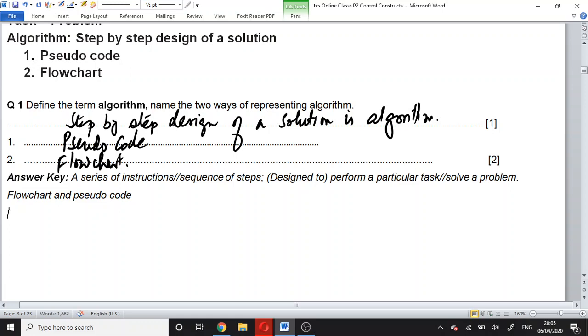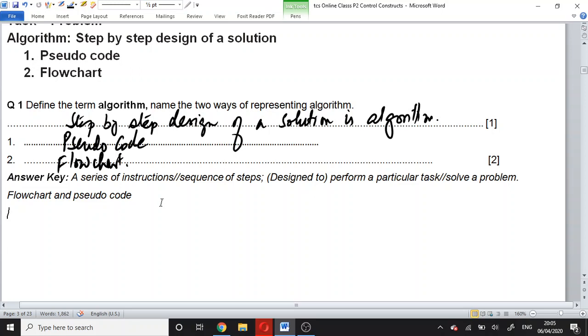Number two, the expenses of the shop. Then we will subtract expenses from revenue, calculate the profit, and then output the profit. So for this task we need some input, we need to perform some calculation, and we need to give some output.